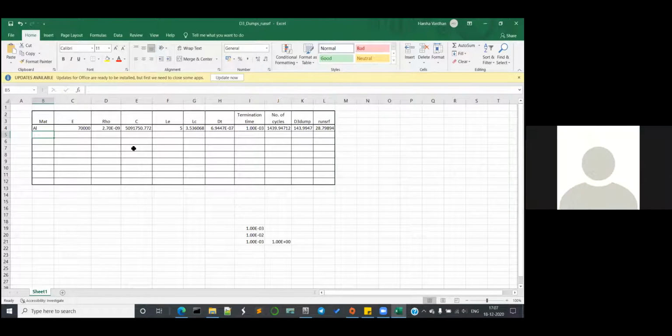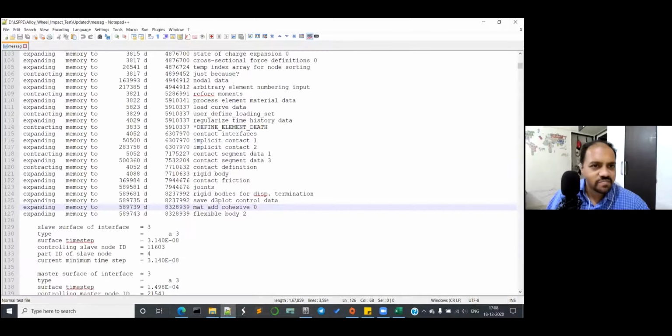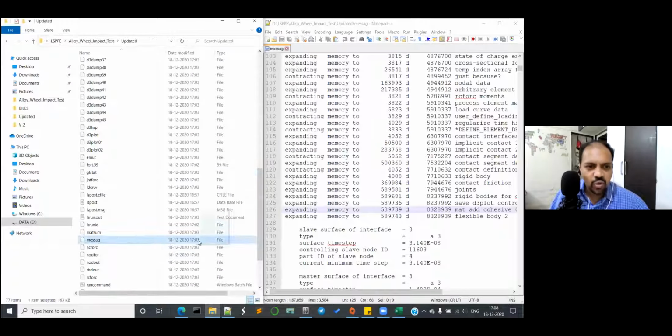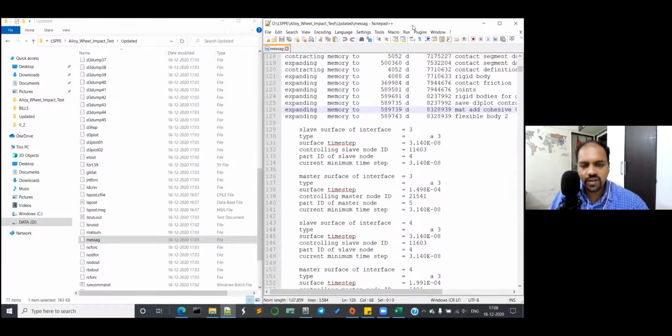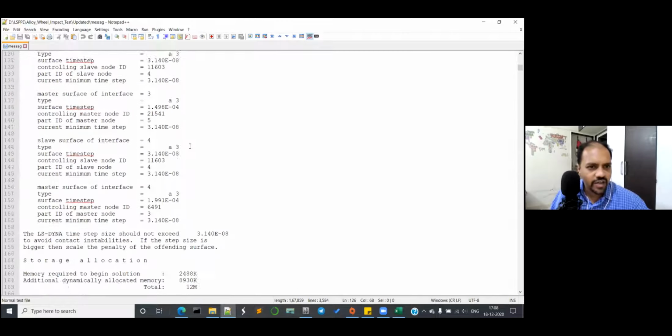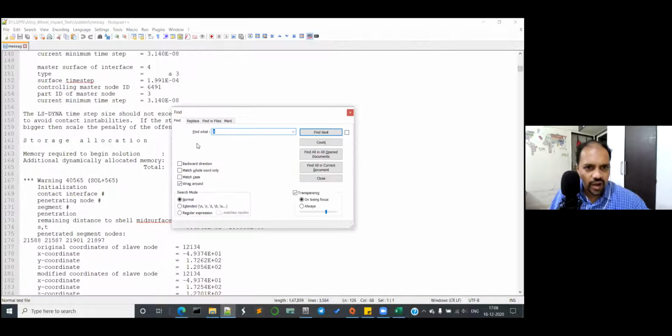What you are supposed to do is open that message file again. Go to the message file. I don't know why you got so many dumps, because it was 145 cycles. Now here, just go full screen and press Control F and search for smallest, or ls exceed.